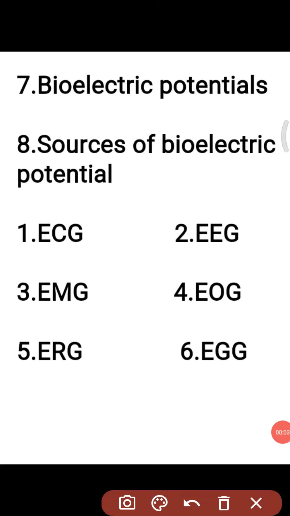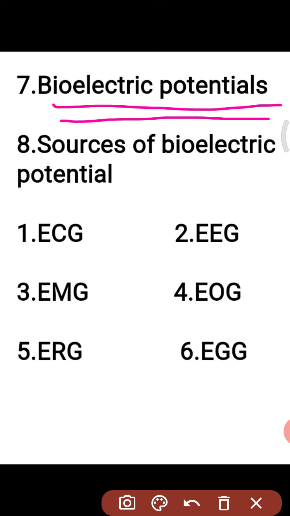Today we will discuss the seventh topic, bioelectrical potentials. Basically, we will consider any single red blood cell. The ionic voltages produced as a result of the chemical activity of certain special types of cells are known as bioelectric potentials. These bioelectric potentials are generally measured by using a transducer. Transducers are used to convert ionic potentials into electrical voltages. These signals can be measured in a meaningful way to aid the physician in the diagnosis and treatment of various diseases.